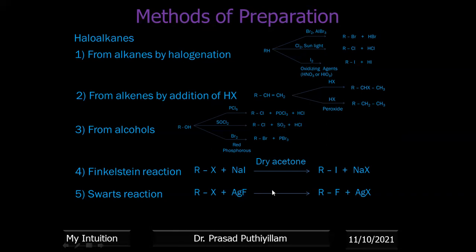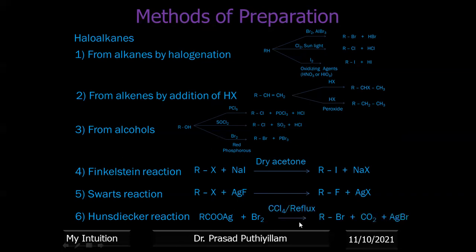Alkyl fluorides can be prepared easily by the Swarts reaction. Other methods will not give alkyl fluoride easily. Now the Hunsdiecker reaction: the silver salt of a carboxylic acid reacts with bromine in presence of carbon tetrachloride. On refluxing, it will give alkyl bromide plus carbon dioxide plus silver bromide.